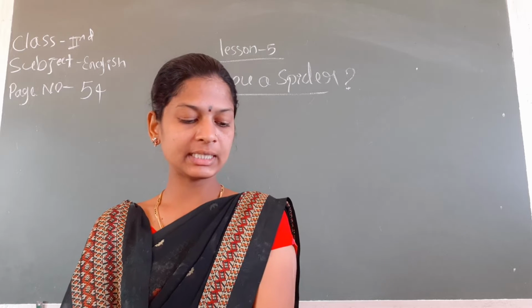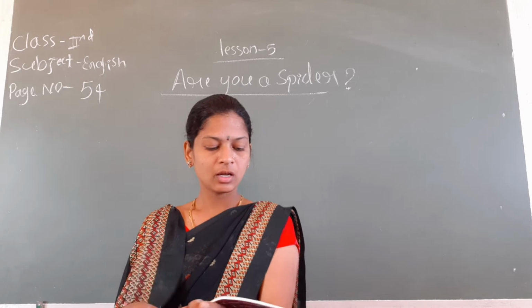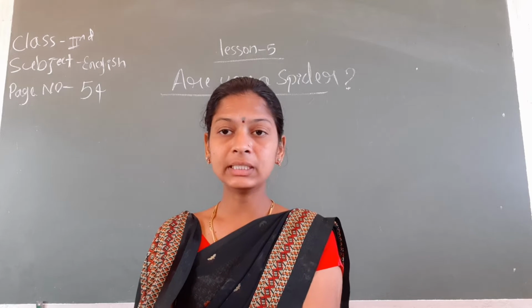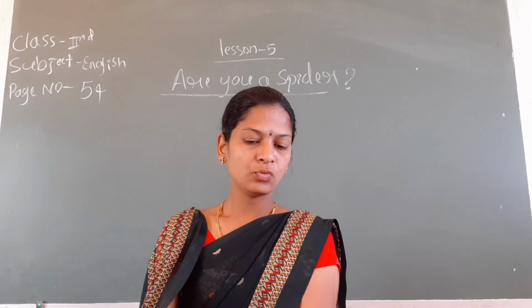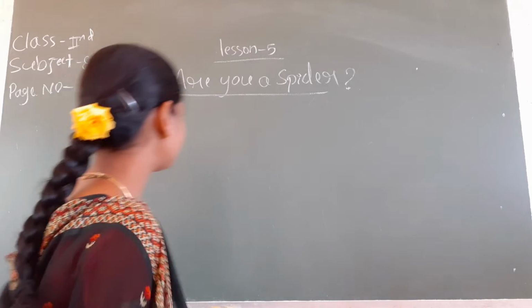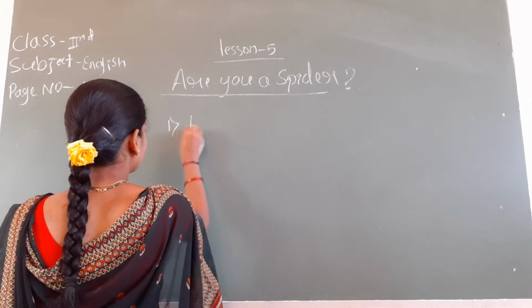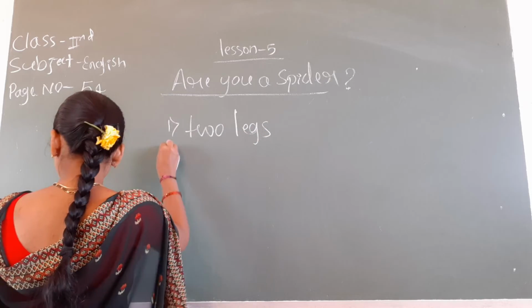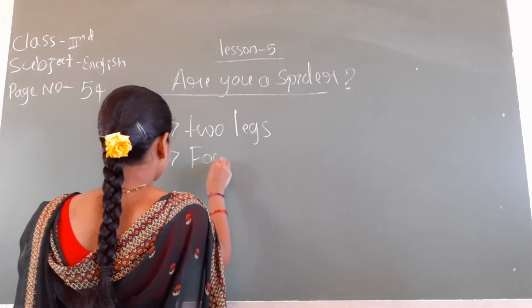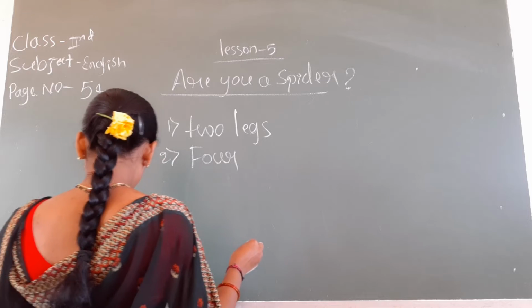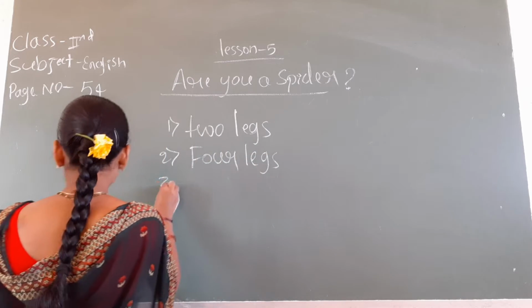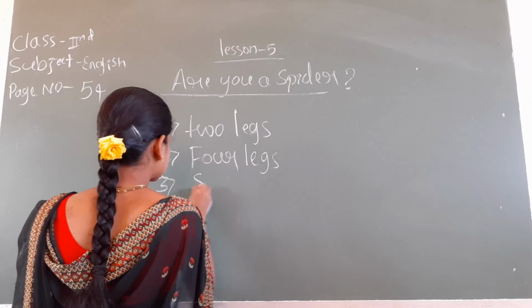Starter kit. Name an animal, insect, worm or bird that has: first one, 2 legs. Second one, 4 legs. Third one, 6 legs.